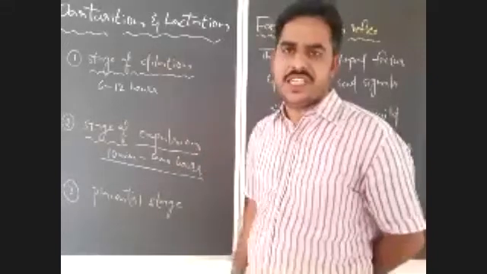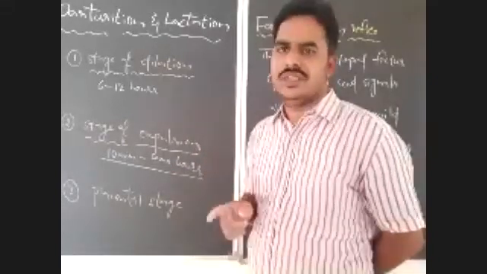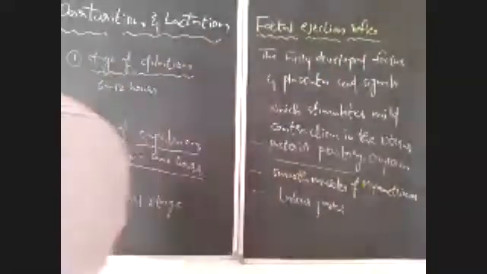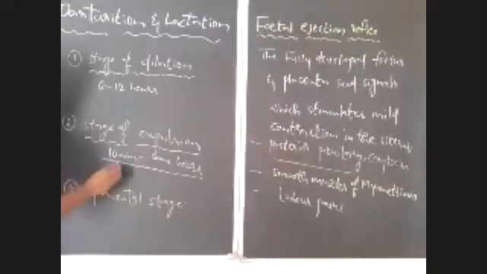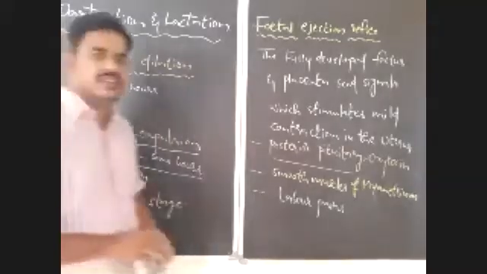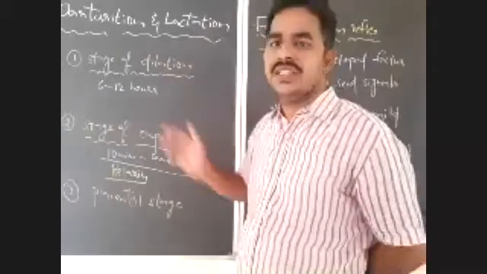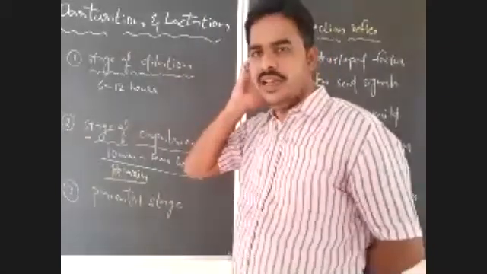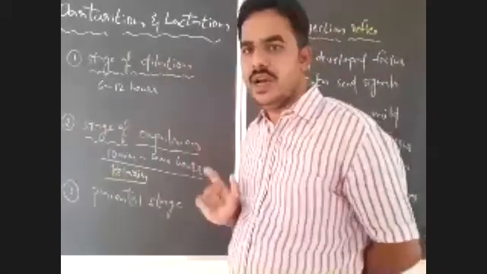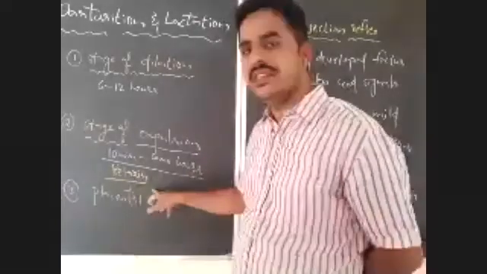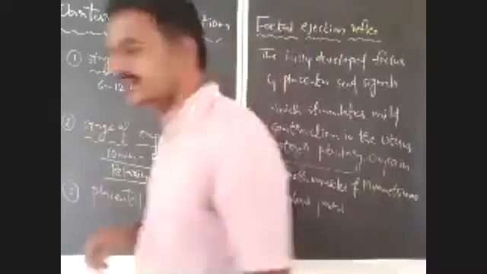In this stage of expulsion, one hormone is very essential, that is relaxin. As we already discussed, relaxin is the hormone which is secreted by the ovaries in the last days of the gestation period. What is the role of this relaxin?